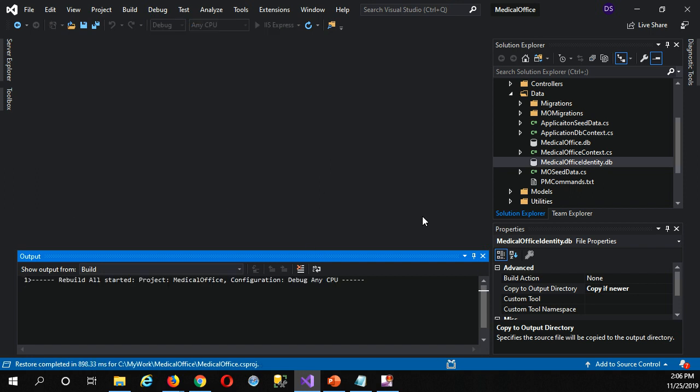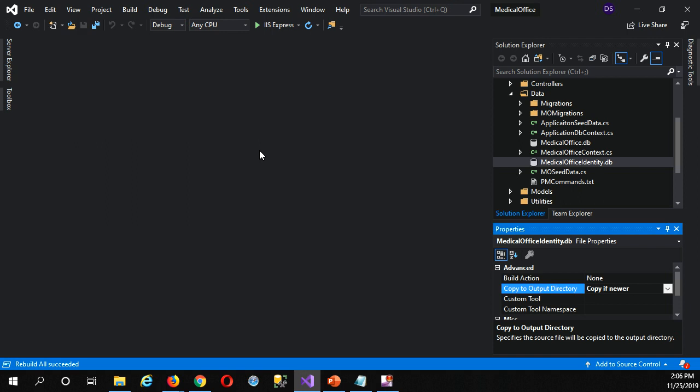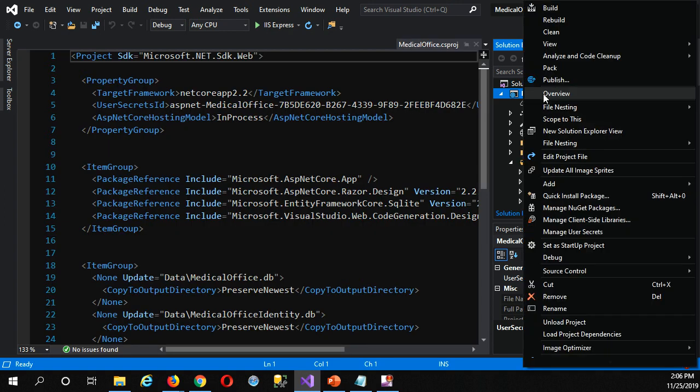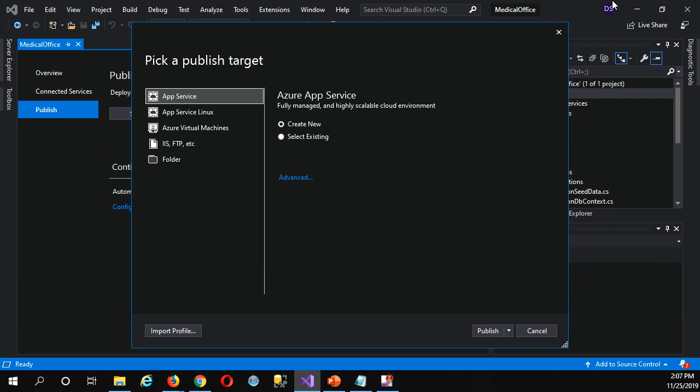Okay, so now I should be ready to publish to Azure. This is so much easier than doing it when you're using SQL Server, because there's a lot of work that goes into configuring the SQL Server itself as part of the process that now we don't have to bother with. So I'm just going to come up to the top, right-click and say Publish. Now I'm logged into Visual Studio with the same account I use for Azure, and that will be the same for you. So if you haven't gone in and activated your Azure, you should do so.